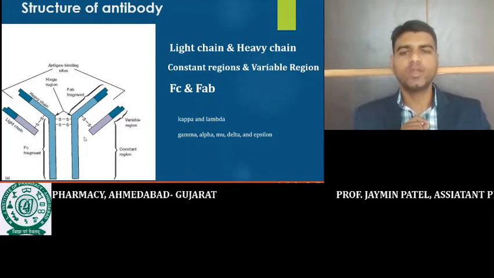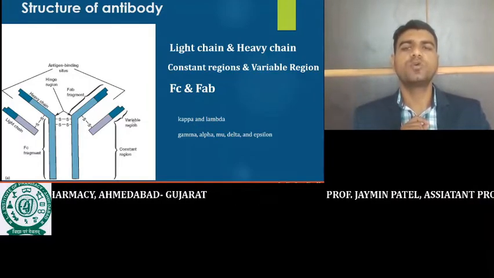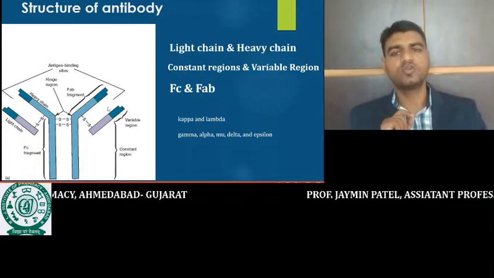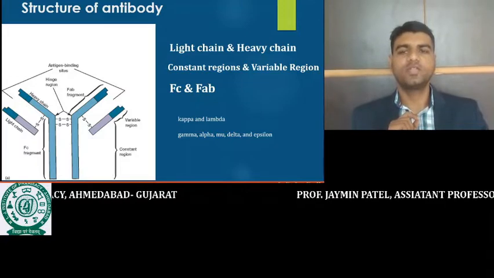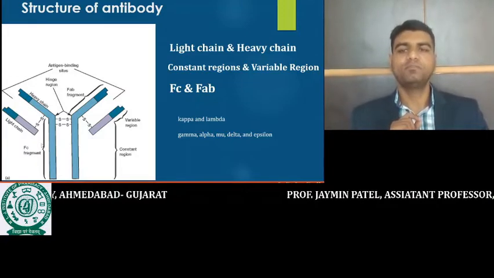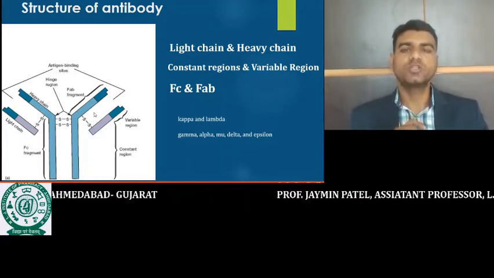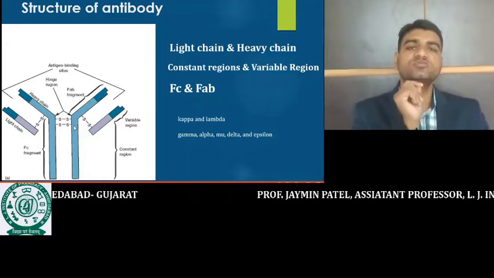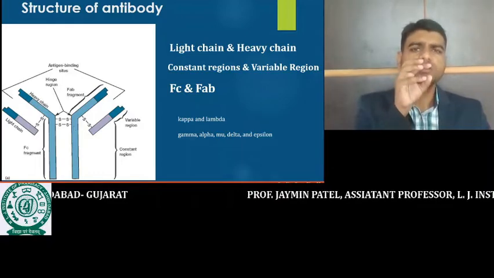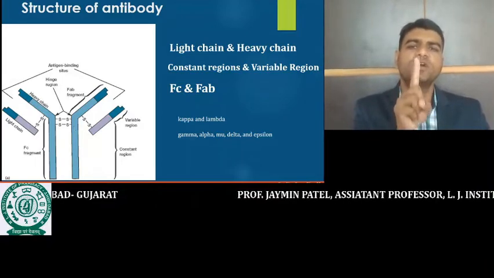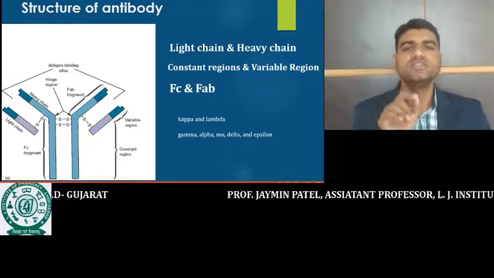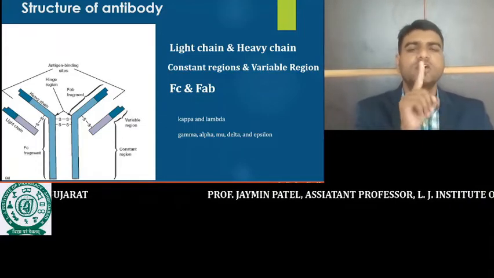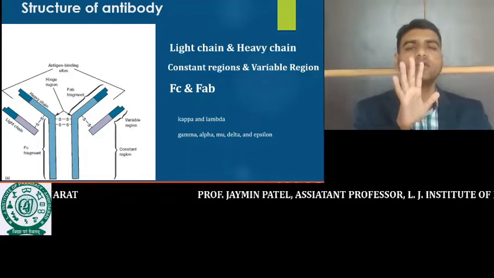Here, 220 amino acids provide 25 kilodaltons molecular weight. So 25 and 25 for the light chains, 50 and 50 for the heavy chains. Total is 50 plus 50 is 100, and 25 plus 25 is 50, so the total is 150. So the molecular weight of one simple antibody is 150 kilodaltons. The human antibody has 150 kilodaltons molecular weight.